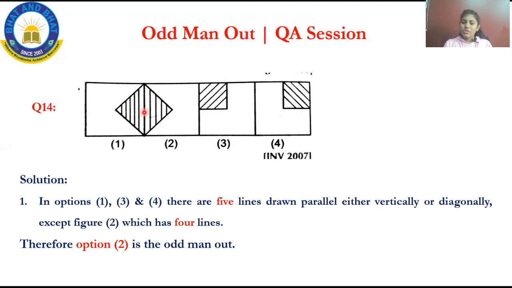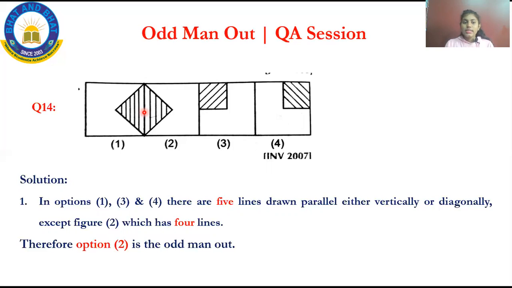What is the correct option now? What is the reason? In option 1, option 3 and option 4, there are 5 lines drawn, it may be vertically or diagonally. Ignore it, just count the number of lines. But in option 2, there are only 4 lines. So what is the correct option? Option 2 is the correct answer.